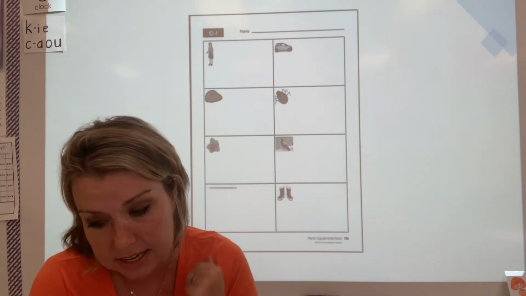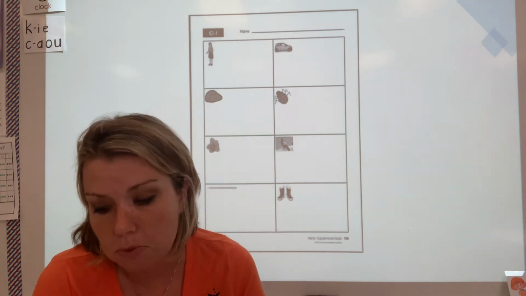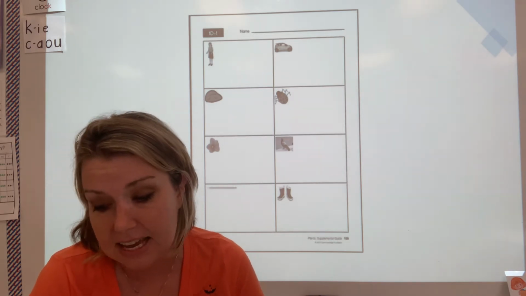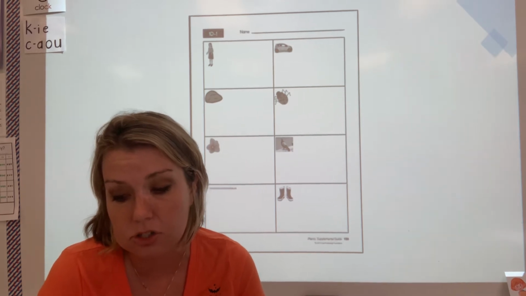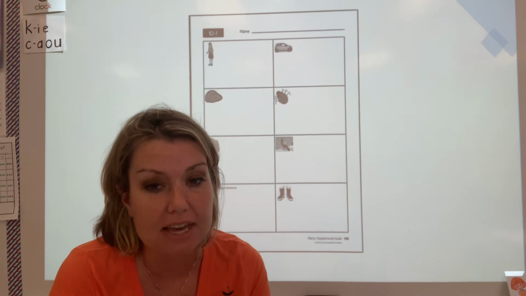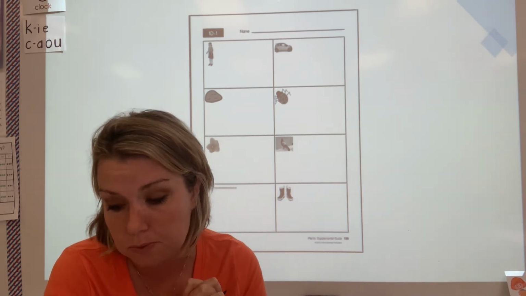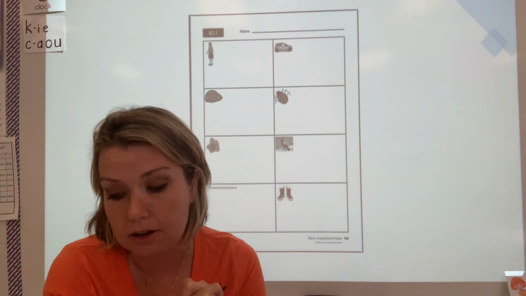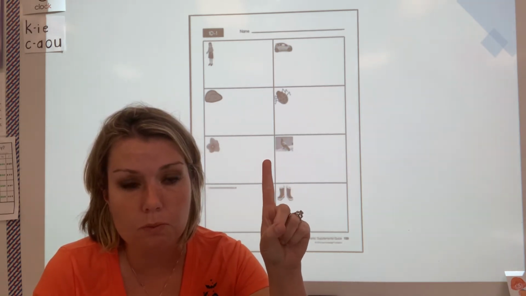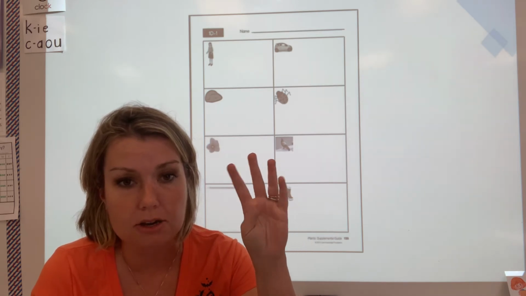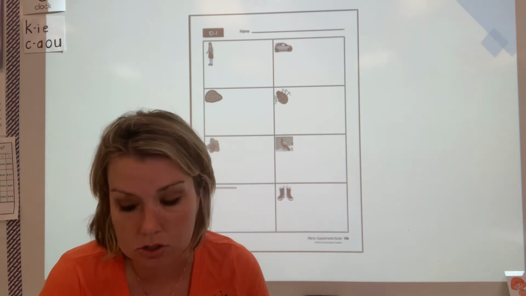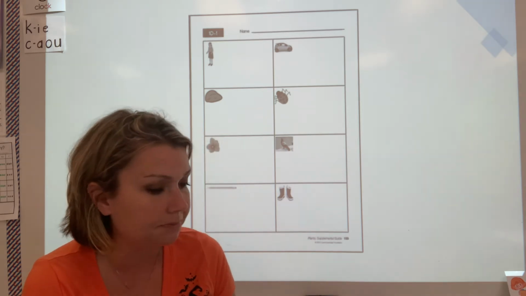I want you to listen carefully to the read aloud to learn more about the topic, different parts of plants, and how these different parts use nutrients. Nutrients is basically a fancy word for food, water, air, and sunlight. You can use the word nutrients to describe food, water, air, and sunlight.